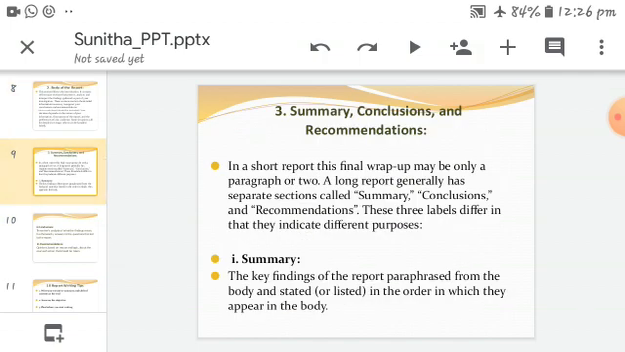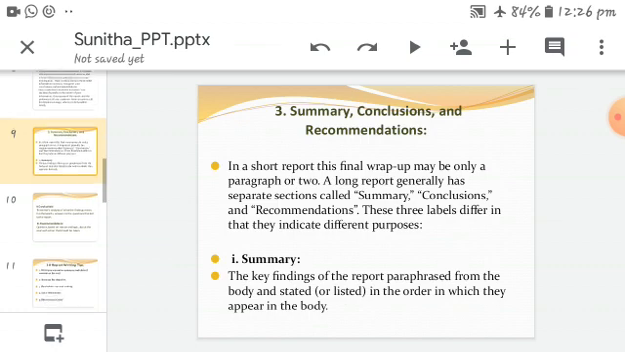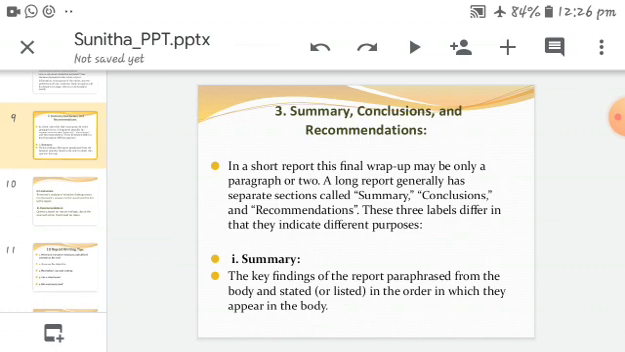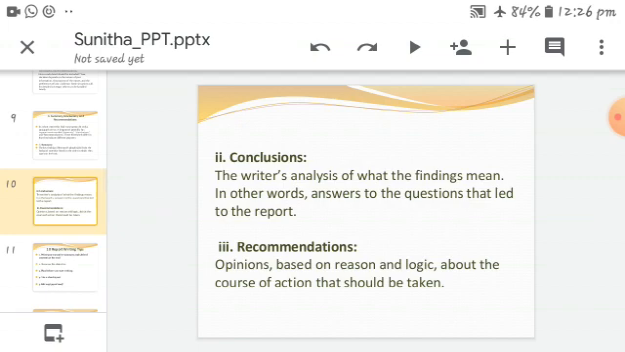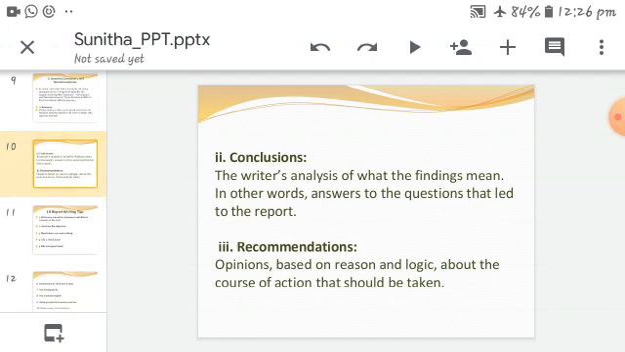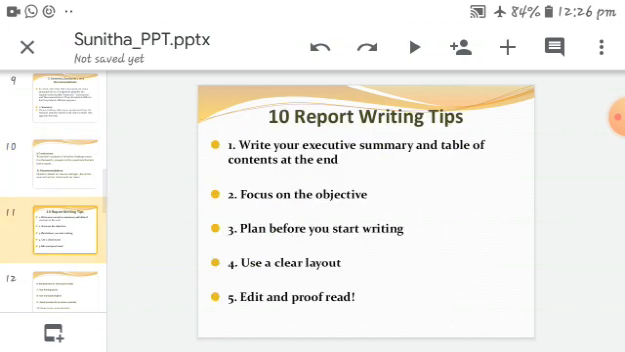The third one is summary, conclusions, recommendations. The summary is the key findings of the report paraphrased from the body and listed in the order in which they appear in the body. The conclusions are the writer's analysis of what the findings mean, in other words, answers to the questions that led to the report. And the recommendations are opinions based on reason and logic about the course of action that should be taken. This should be maintained while you are writing a long report. Not necessarily, that is the brief.